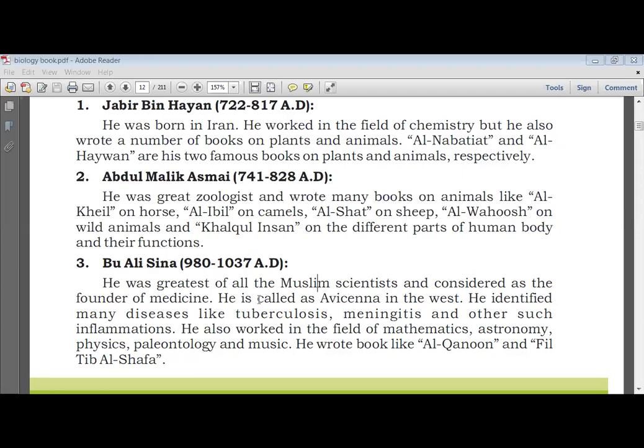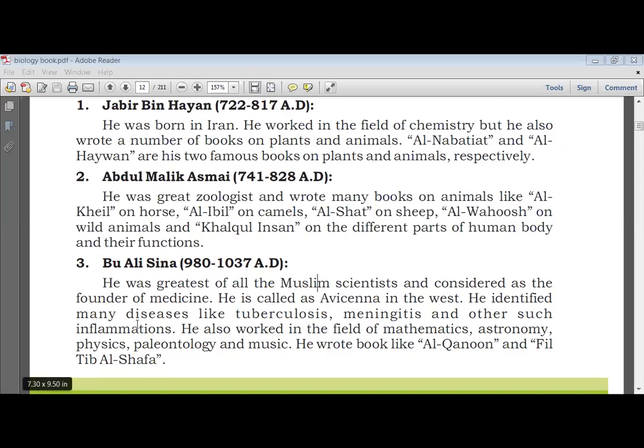Here it is written Avicenna. In Muslim countries, he is called Abu Ali Sina. However, in the Western countries, they named him Avicenna because they don't want to take the Muslims' name. That's why they called him Avicenna.